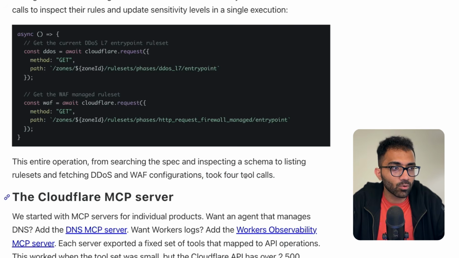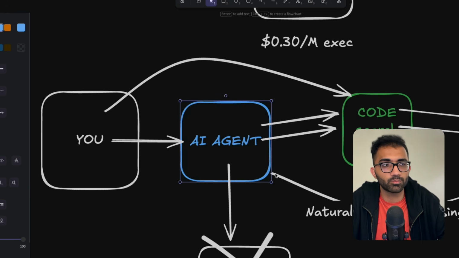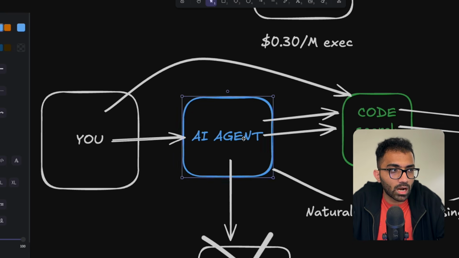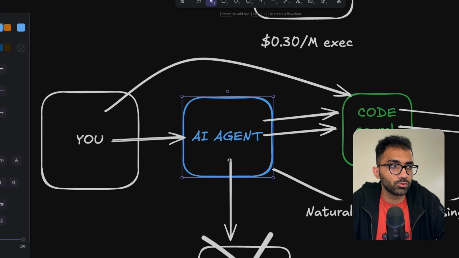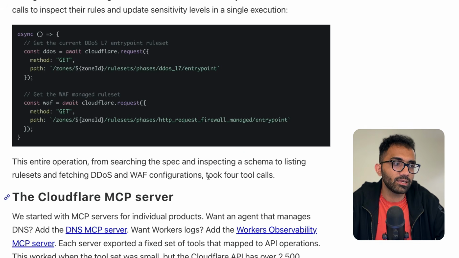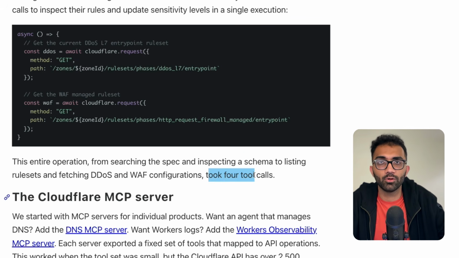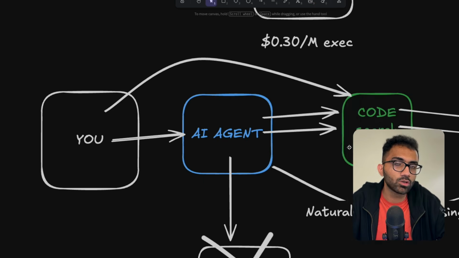You might think, okay, I can also feed these 4 tools and just make this prompt to the agent. Yes, you can do that and it will succeed, but you don't want to do that because next you might want to modify something on Cloudflare R2, or on DNS or domains or whatever. So you want this AI agent to be smart enough to figure out what needs to be done. And that is why they flaunt this thing, right? That we are able to reduce the context window a lot because you don't have to prepare your agent ahead of time. It can write the code to search for what it needs.